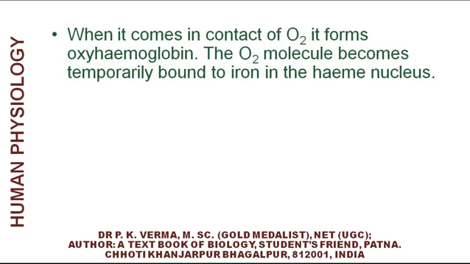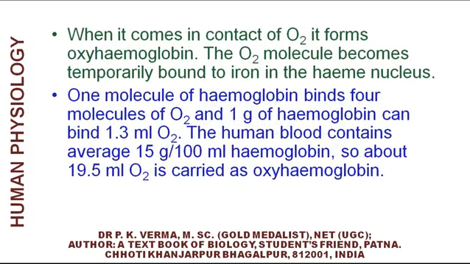When it comes in contact with oxygen, it forms oxyhemoglobin. The oxygen molecule becomes temporarily bound to iron in the heme nucleus. One molecule of hemoglobin binds 4 molecules of oxygen, and 1 gram of hemoglobin can bind 1.3 milliliter oxygen.